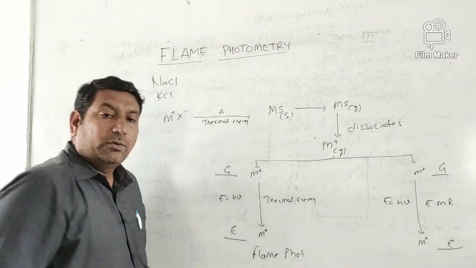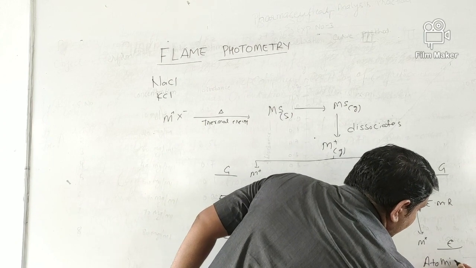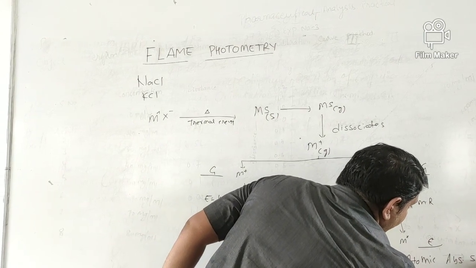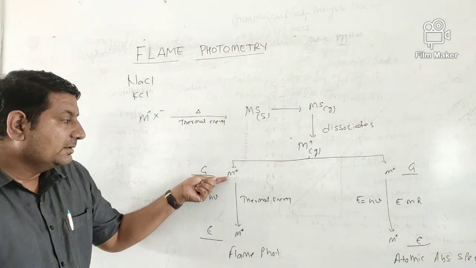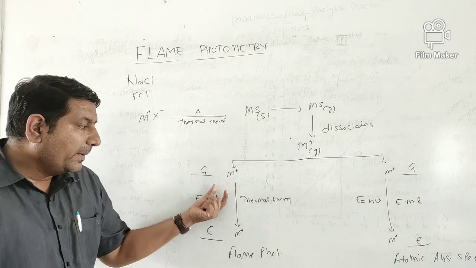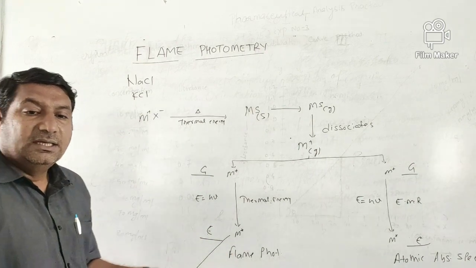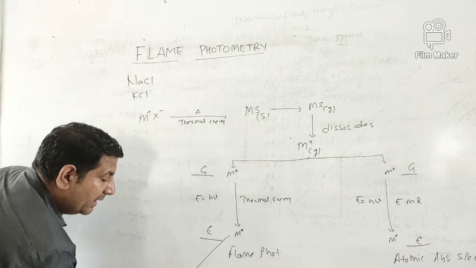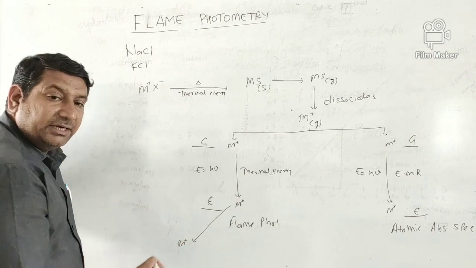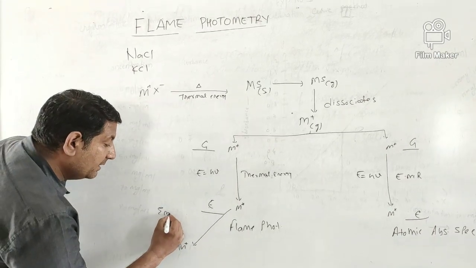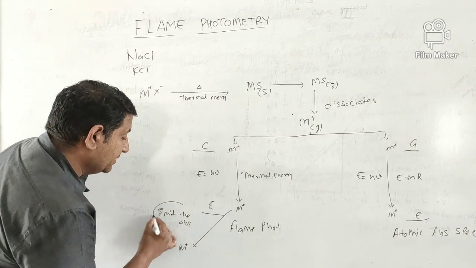This happens in flame photometry, and basically this happens in the atomic absorption technique, atomic absorption spectroscopy. Why am I telling you this? Because when atoms are excited, they absorb energy and convert to the excited state, and they release a similar amount of energy to come again to their normal ground state. While doing so, when they are reaching the ground state, they emit the absorbed radiation or energy.